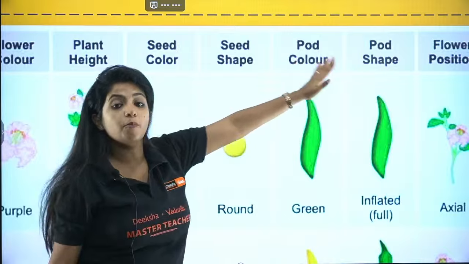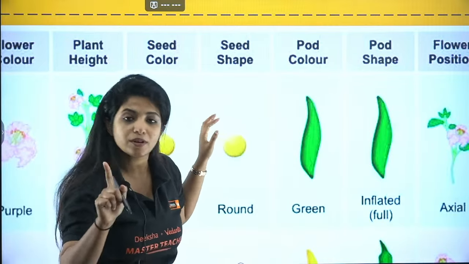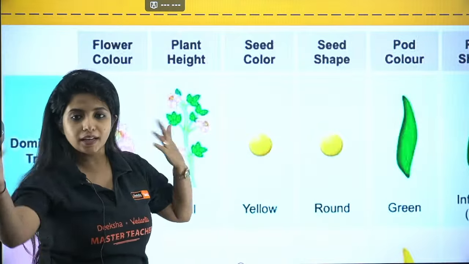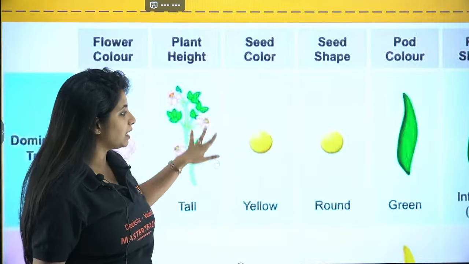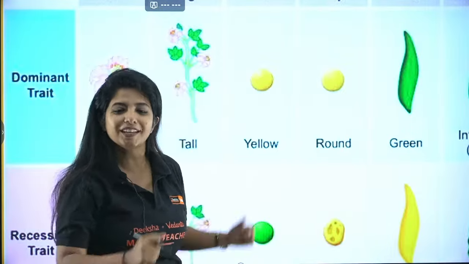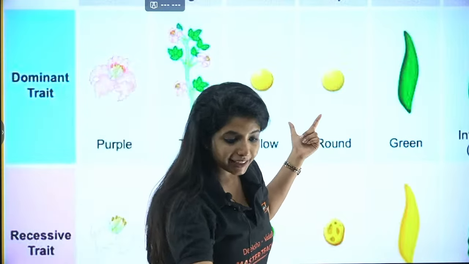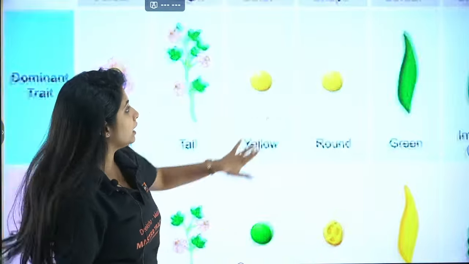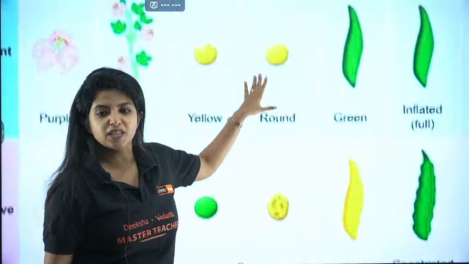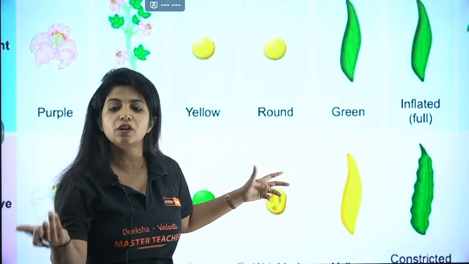Pod color is there, pod shape will be there. The only one that is single over here is the plant height. Height does not have any other things out there. Now in seed color, my dear children, even though we eat green peas, yellow is the dominant trait. Okay, yellow will be the dominant trait. Now if we talk about seed shape, round is the dominant trait, whereas wrinkled, do you eat wrinkled ones? No, we would not prefer that.